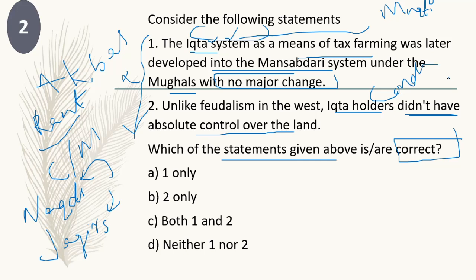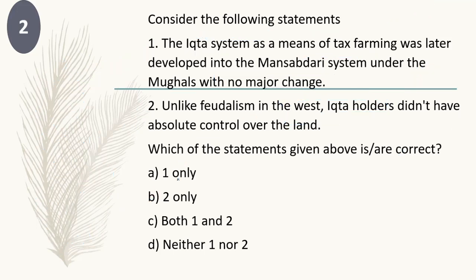There was no central authority, resulting in little political unity in feudal European countries. The feudal lord in the West had complete control over the land, whereas in the Ikta system the Muktis did not have absolute control over their Iktas. So the answer is B, 2 only is correct.